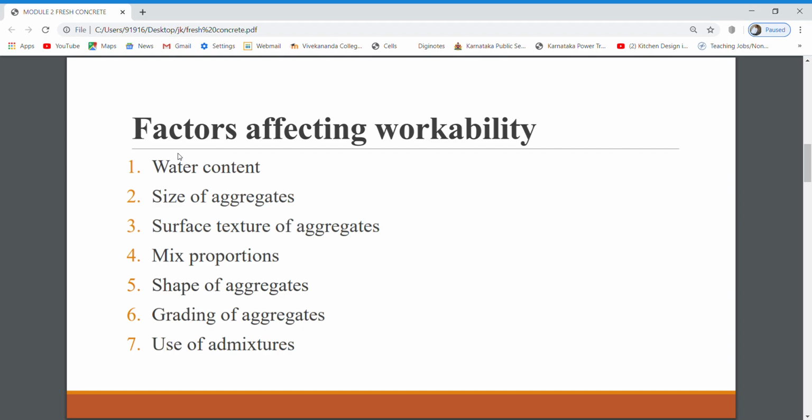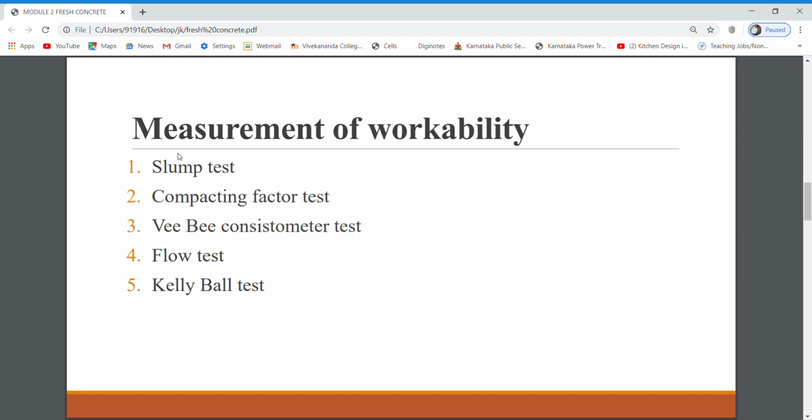And next, that is use of admixtures. The most important factor which affects the workability is the use of admixtures. The plasticizers and superplasticizers greatly improve the workability. Next we'll go with measurement of workability. How to measure the workability? These are the different tests available as per the Indian Standard, that is slump test, compacting factor test, VB consistometer, flow test and Kelly ball.